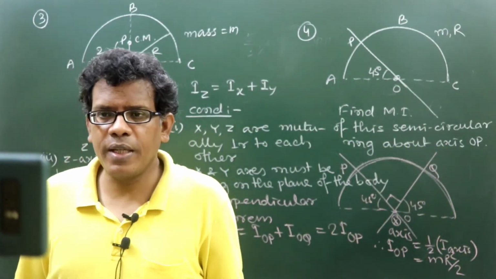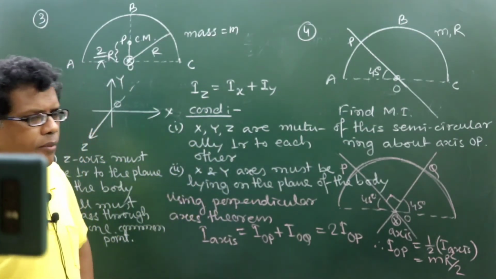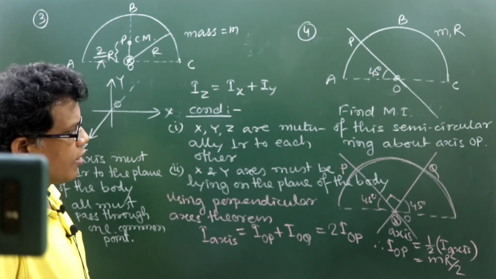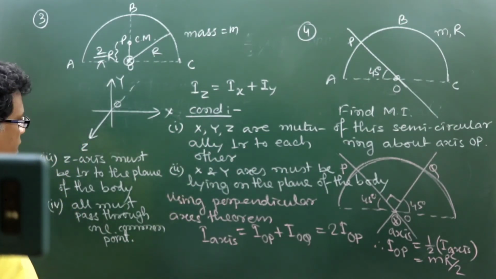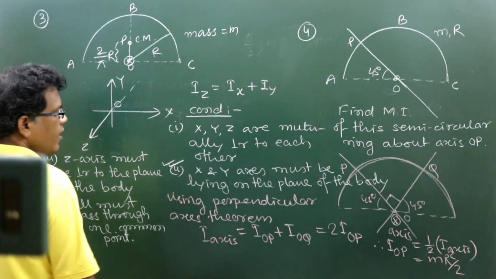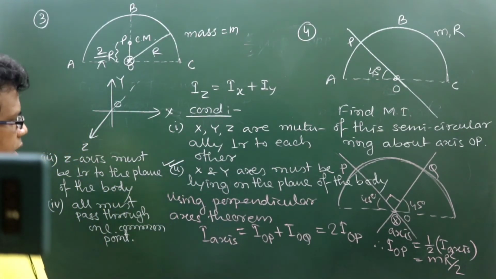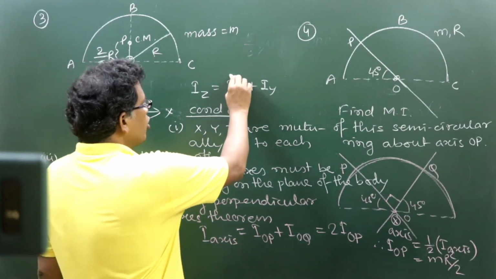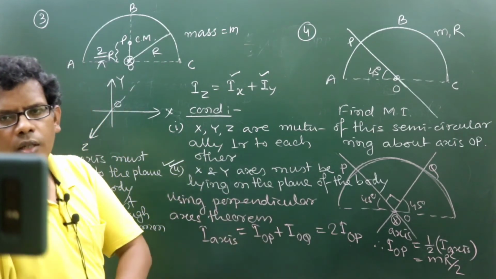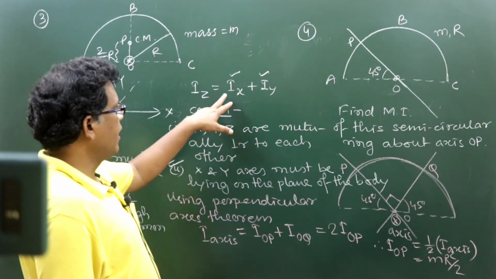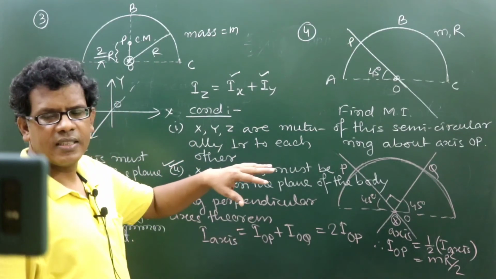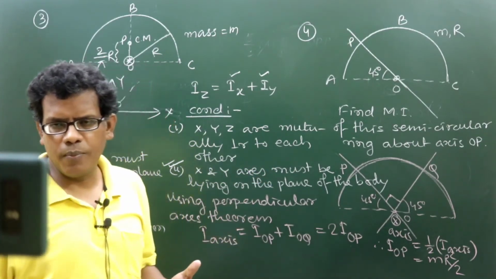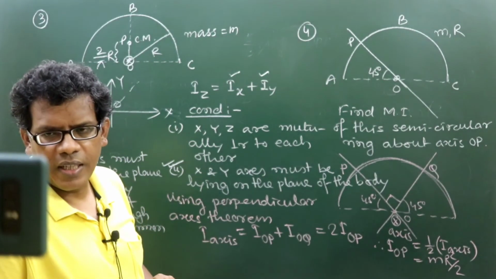First of all, there must be an arrangement or availability of three mutually perpendicular lines. Out of three, two must lie on the plane of the body. So, as per the second condition, those two can only be lying on the plane of the body, those whom we are adding. We cannot add if x and y are two such axes lying on the plane of the body, then we cannot write down Iz plus Ix or Iz plus Iy, right?